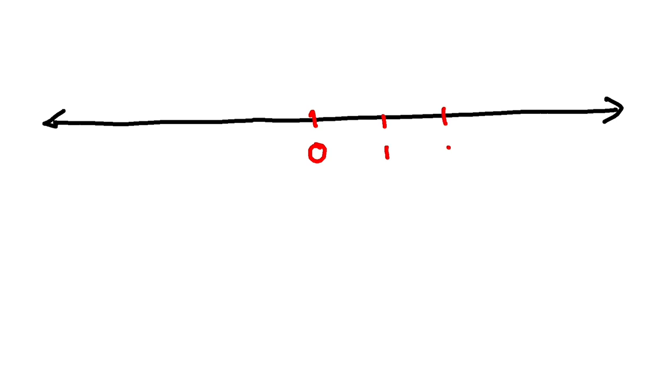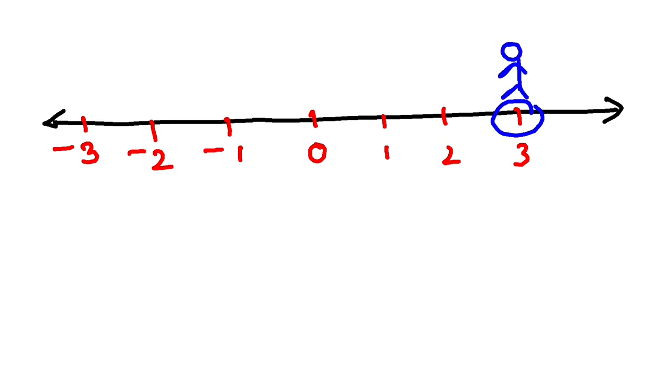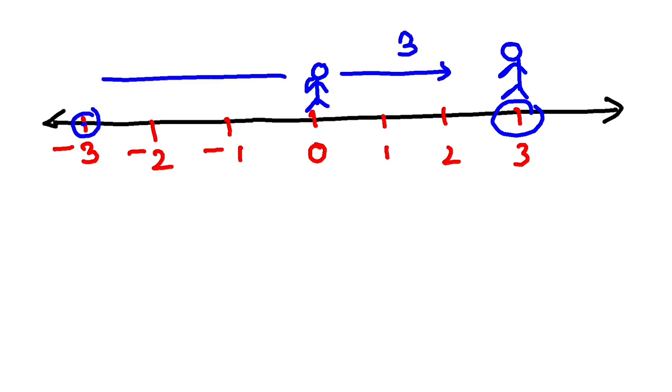Now, let me redraw the number line. So, this is my midpoint 0. This side are positive numbers. This side we have negative numbers. Now, imagine this. You are here. How many steps have you taken on the right side? 3. You are here. How many steps have you taken on the left side? 3 again. They are opposite to each other, isn't it?